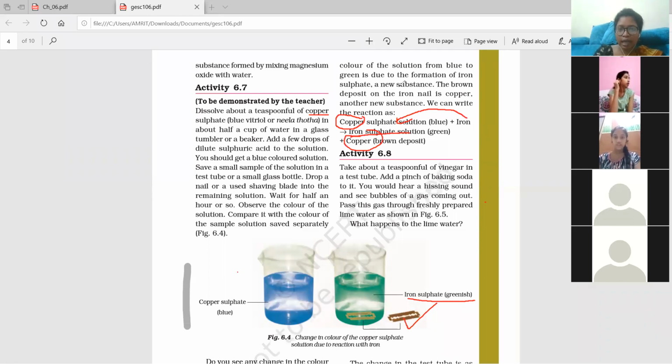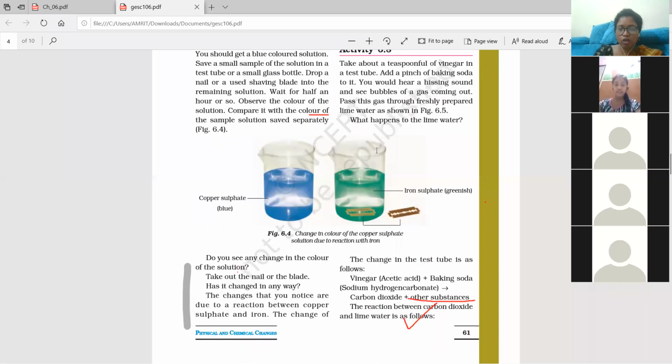So you can understand that this is a chemical change. Why is it a chemical change? In chemical changes we get new substances. What are the new substances over here? Iron sulfate and copper. Am I clear, all of you? Did you understand about this activity? Yes, ma'am. Yes or no?